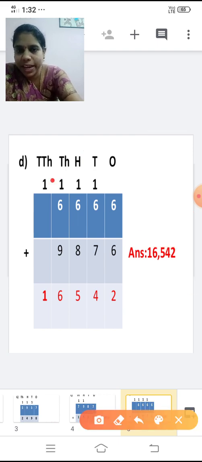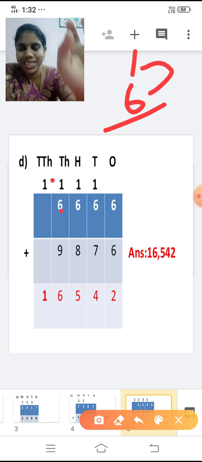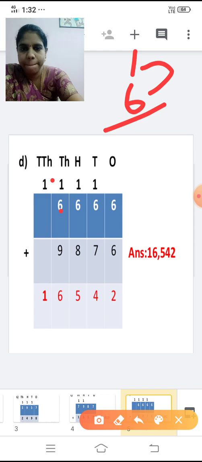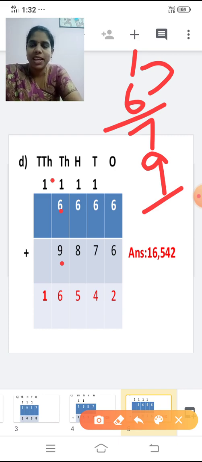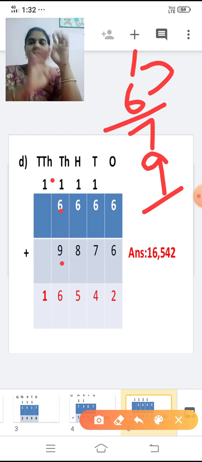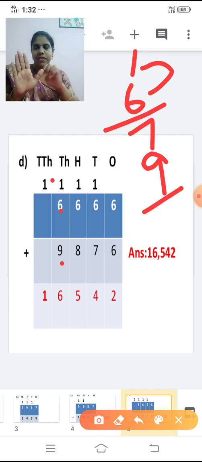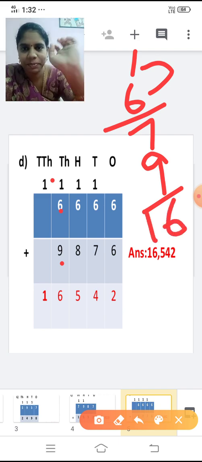Yes. Now same again, 1 plus 6. Add 1 plus 6. After 6 you are going to add 1. You can add like this also. You can change the order, right? 6 in the mind, 1 in the finger. After 6, 7. Then with this 7 I am going to add what is the next number? 9. Now tell me 7 plus 9, what is the answer? Keep 7 in the mind, 9 in the finger. After 7, 8, 9, 10, 11, 12, 13, 14, 15, 16. What is the answer? 16.